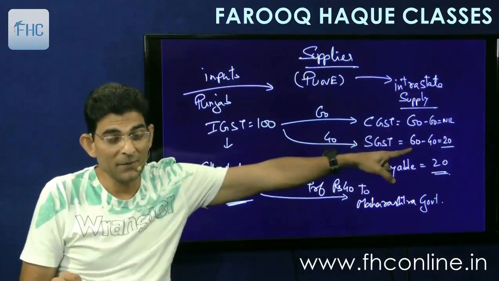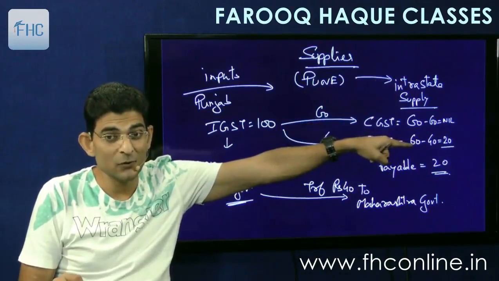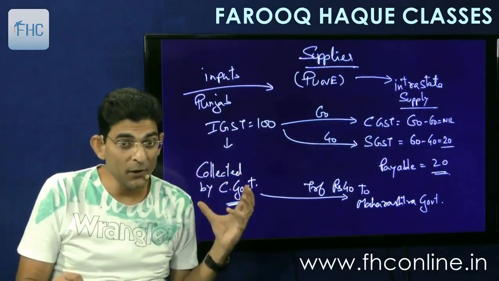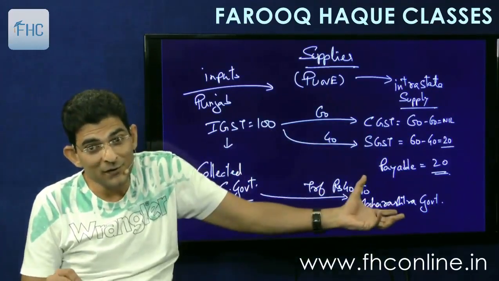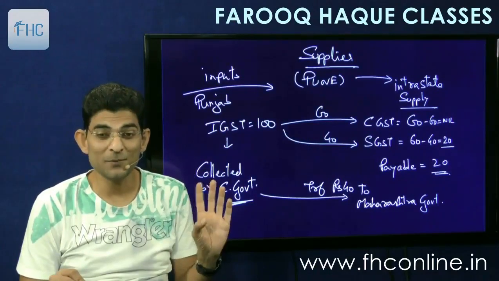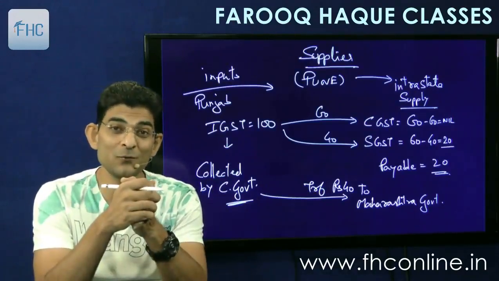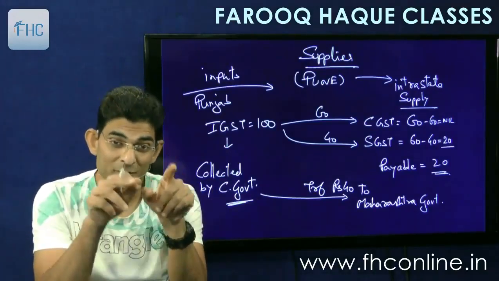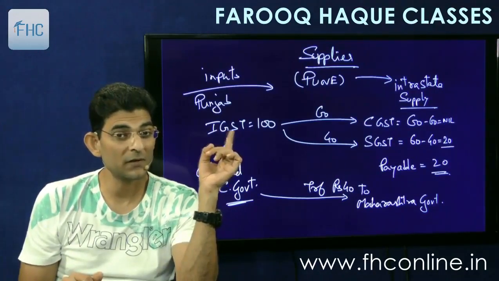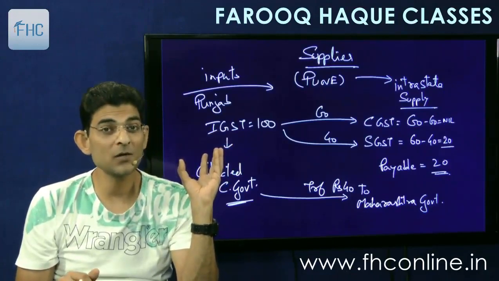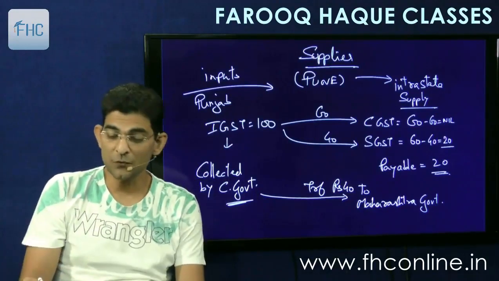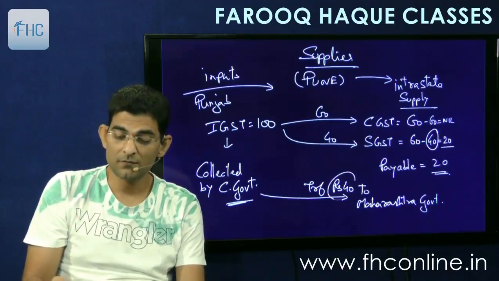So this 40 which is set off here by the supplier results in a loss to Maharashtra government. So that 40 rupees which is set off here out of IGST will be paid over by the central government to Maharashtra government. Understood? Therefore, it is given here that out of this 100, only 60 will be transferred to Consolidated Fund of India. 40 rupees will not be credited to Consolidated Fund of India. It will be transferred to Maharashtra government.